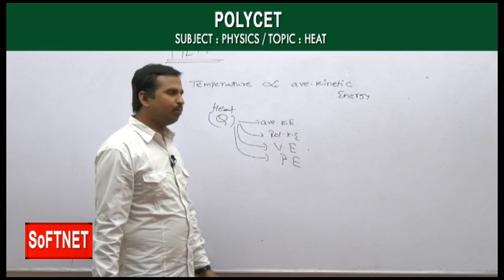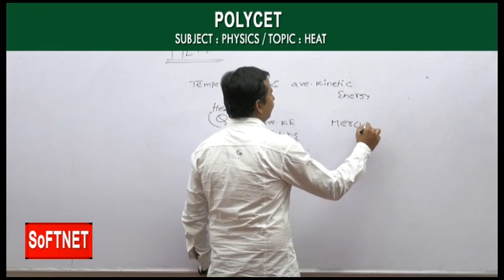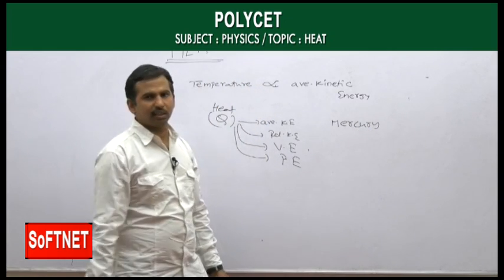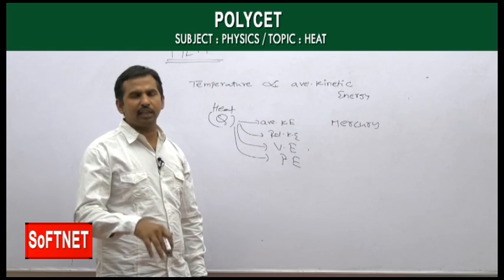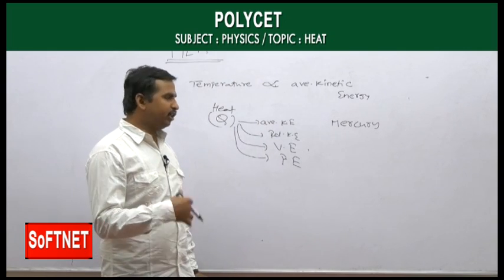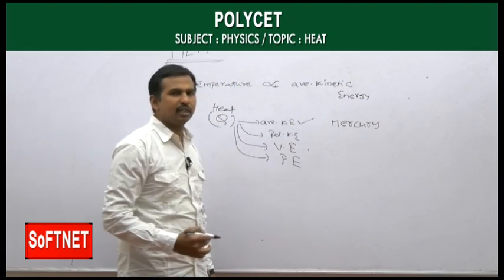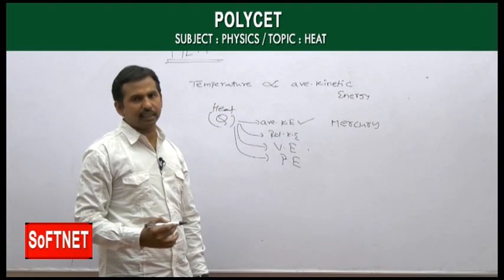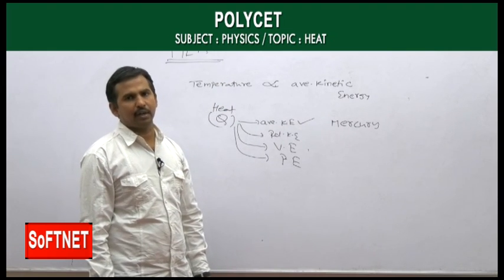The best example for that is mercury. Mercury has a nature that whatever heat energy you give to it, about 90% of it is utilized for raising its temperature, which means it is increasing its average kinetic energy. That's why mercury raises its temperature very fast.